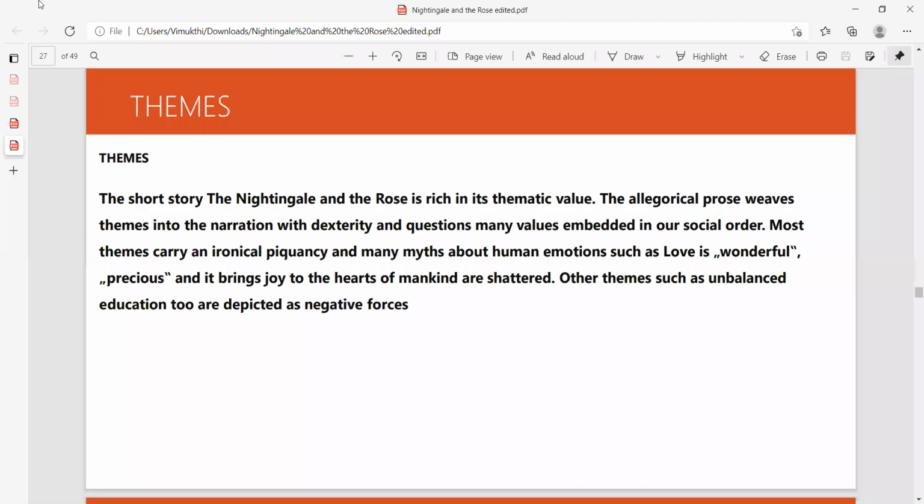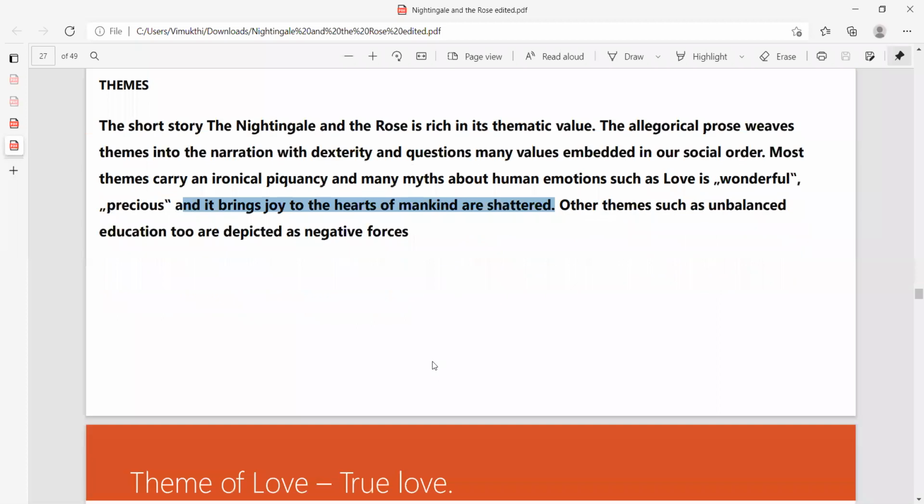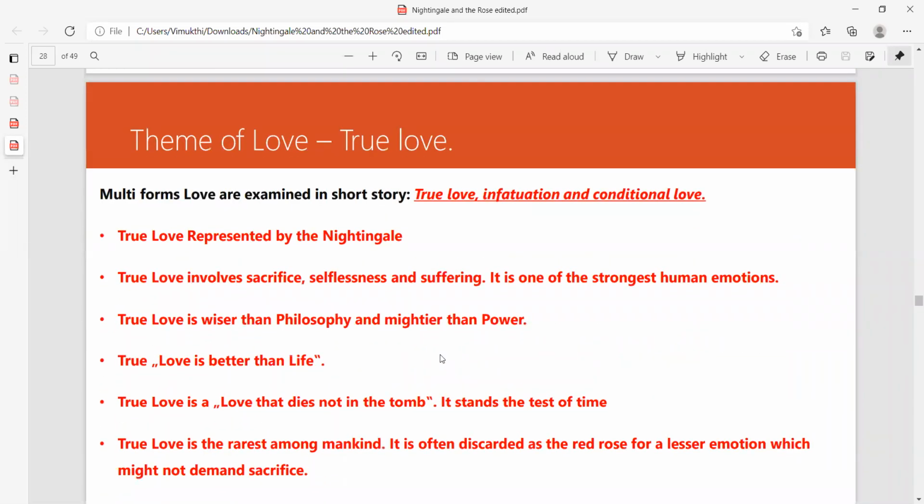Because Oscar Wilde wanted to show that there is nothing called true love in the society, right? Especially in the Victorian society. And it brings joy, the hearts of mankind are shattered. Shattered means it is actually not true that true love brings real joy to our heart. There is nothing like that. Then we are coming to the theme of true love. We will only discuss this one, then the next day we will discuss the rest. Theme of love, true love.